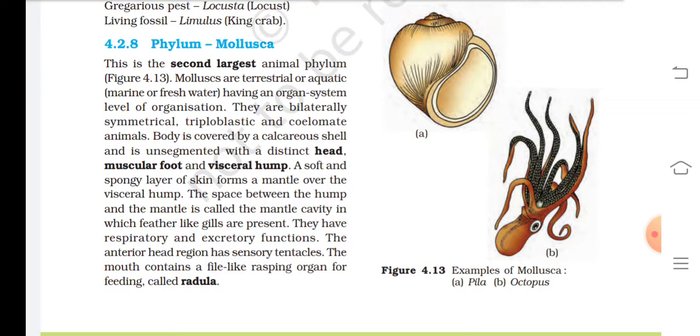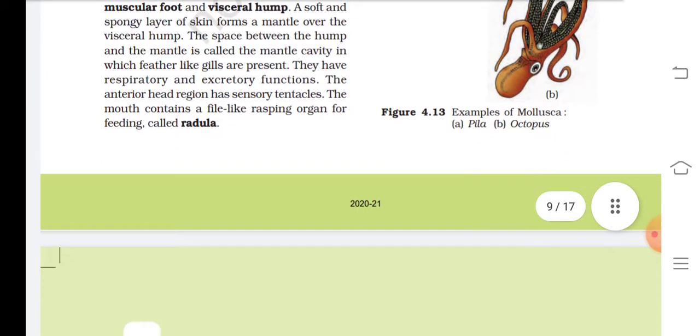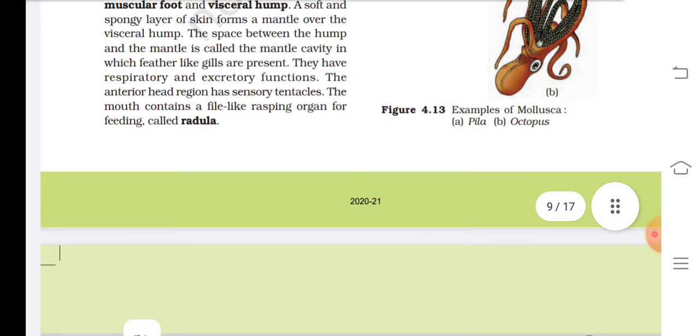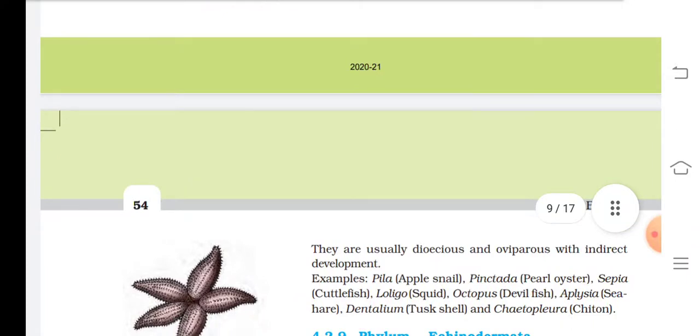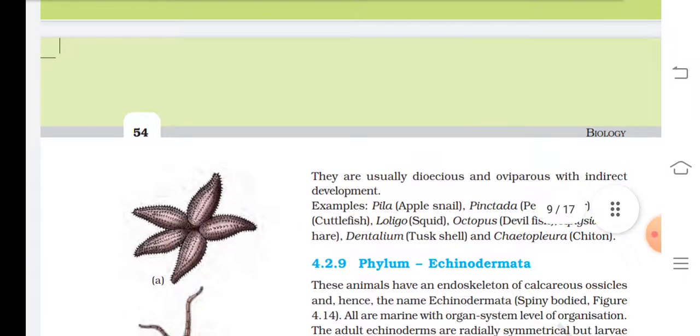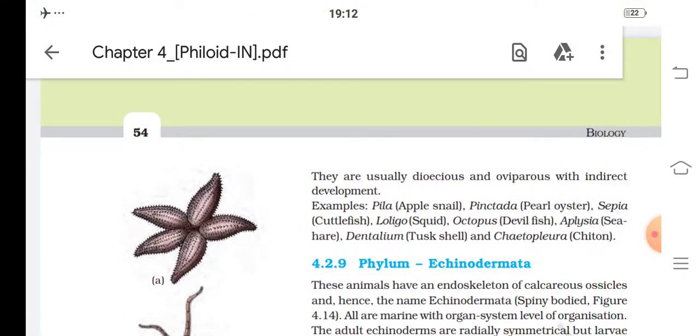They have respiratory and excretory function. The anterior head region has sensory tentacles. The mouth contains a file-like rasping organ for feeding called radula. Examples of mollusca: Pila and octopus. They are usually dioecious and oviparous with indirect development. Example: Pila, Pinctada, Sepia, Loligo, Octopus, Aplysia, Dentalium, and Chaetopleura.